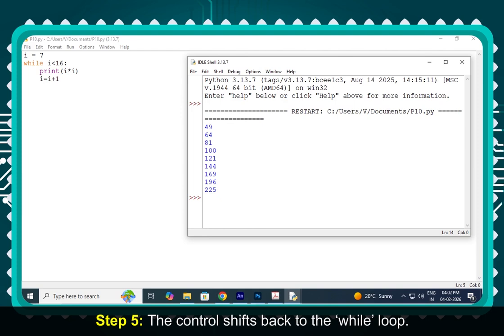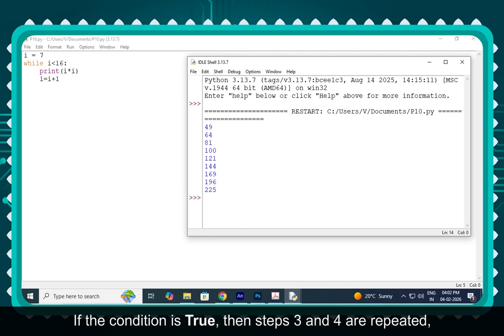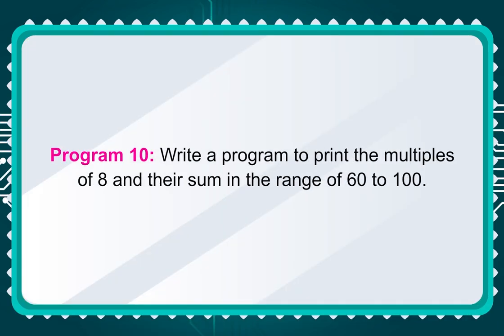Step 5. The control shifts back to the while loop. The while condition is checked again. If the condition is true, then steps 3 and 4 are repeated, and if the condition is false, then the while loop terminates.